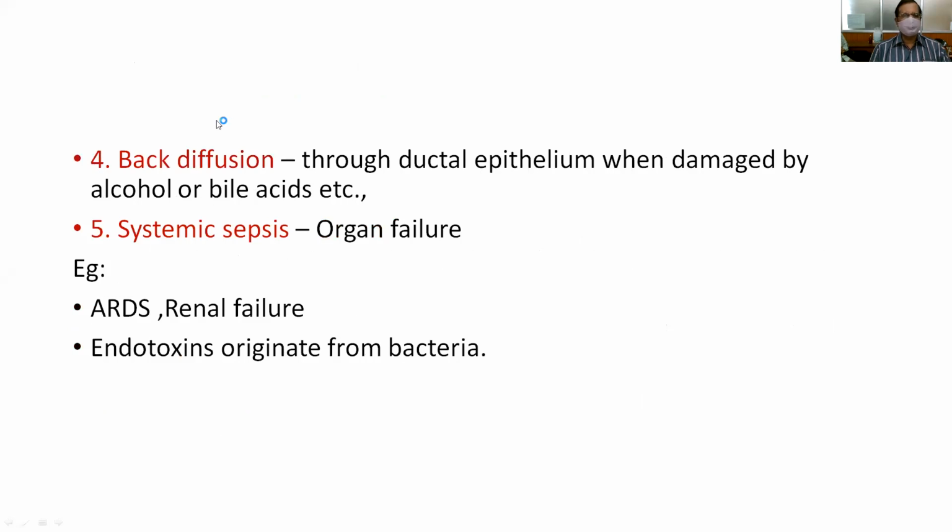And the back diffusion theory, through the ductal epithelium when damaged by alcohol or bile acids. These alcohol and bile acids damage the wall of the ducts, which leads to enzymatic degradation of the wall of the duct, which will cause acute pancreatitis. So ductal epithelial damage is caused by alcohol or bile acids because of the reflux when there is obstruction to the flow of the pancreatic secretions because of the stone.